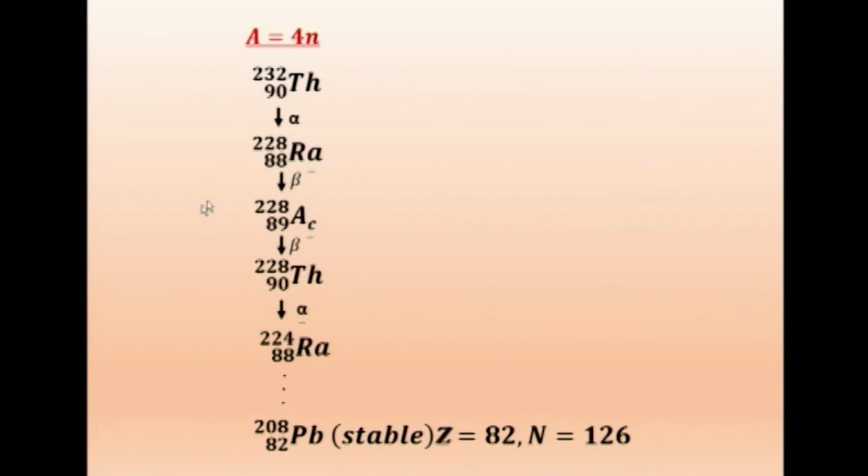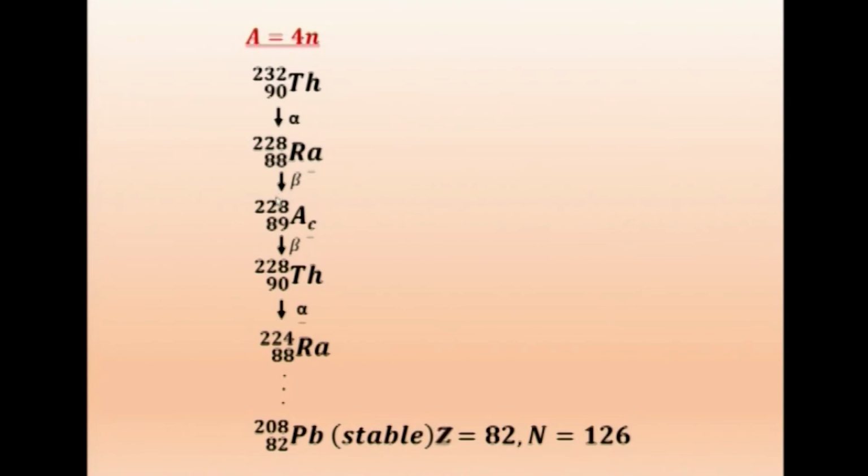Here A equal to 4n. This one starts with thorium 232, 90, and it emits one alpha particle and becomes Ra 228, 88. The mass number has gone from 232 to 228, and 90 has become 88, so that is an alpha particle. Thorium is the parent, Ra is the daughter. Now this Ra emits a beta minus particle.